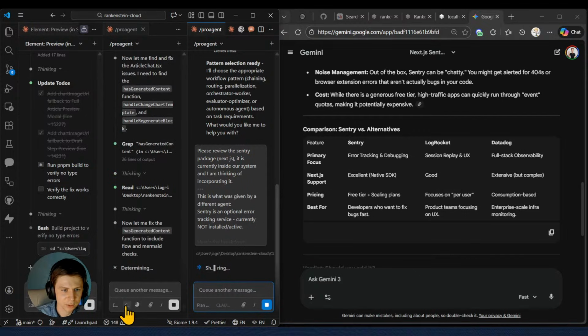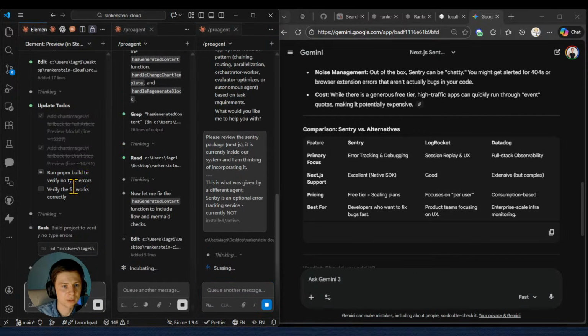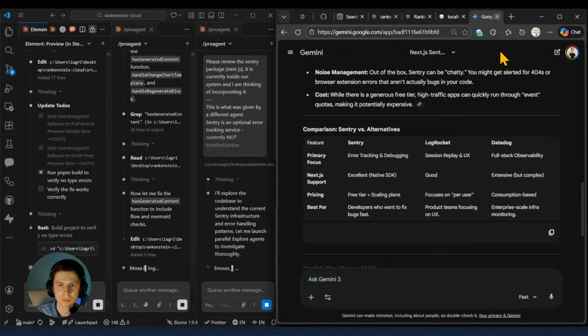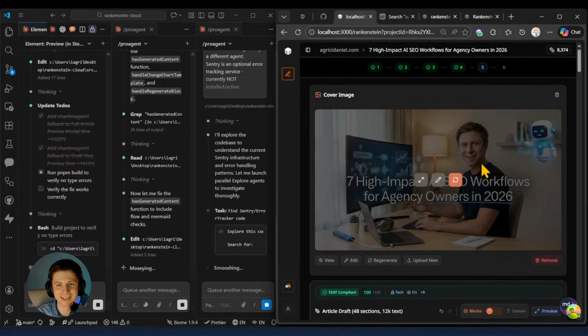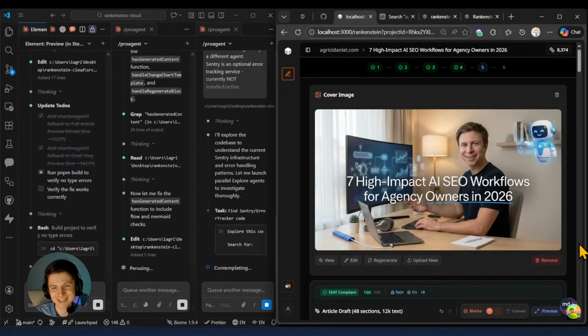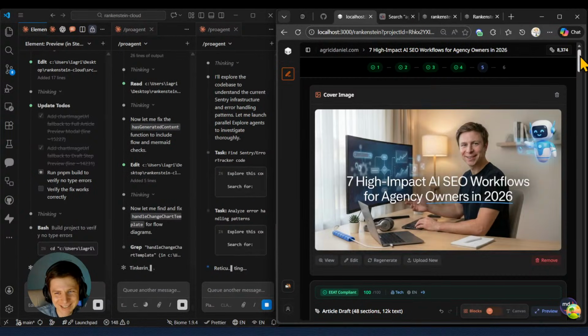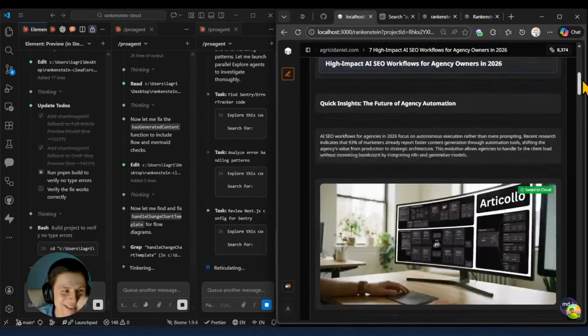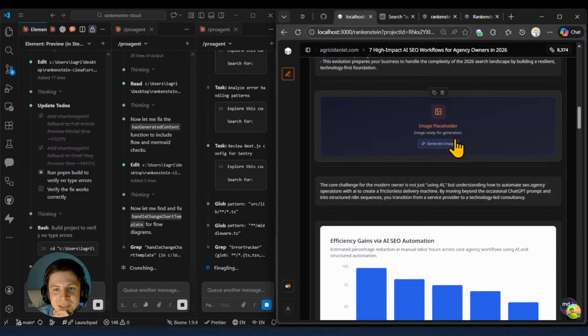I don't want Claude Code here, also here and also here. Run PnP build, verify no type errors, verify the fix works, and done. Going back to Mr. Rankenstein. Hopefully this, oh my goodness, this doesn't look like me, but it's so funny. Okay, the image generation is working well.